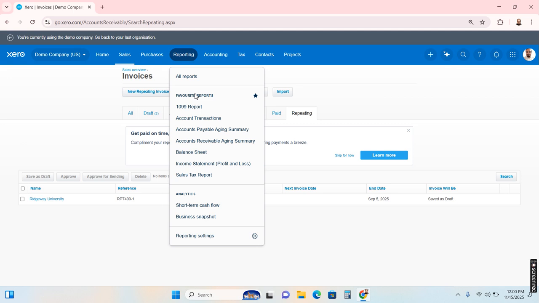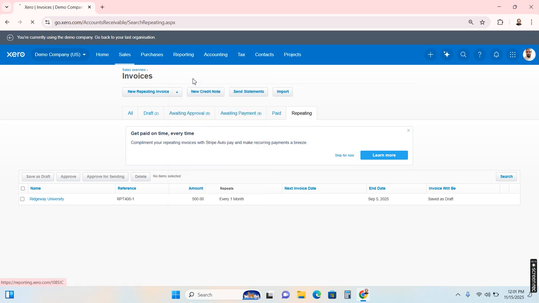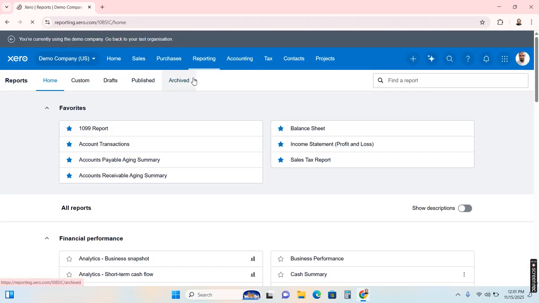If you're a QuickBooks Online user, there are definitely many more reports in QuickBooks as compared to Xero. Here are 1099 reports, account transactions, accounts payable aging summary. These are not all the reports. If you want to see them all, click all reports and you will see the rest.